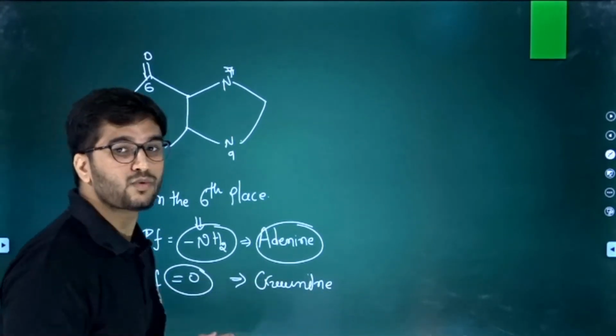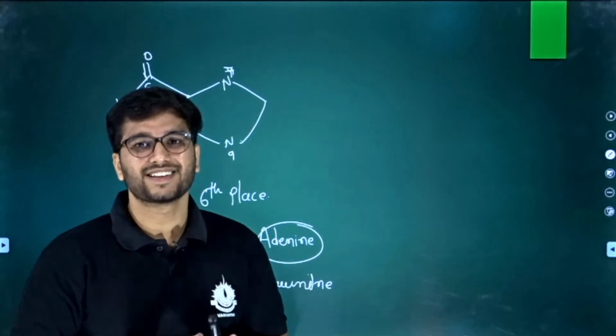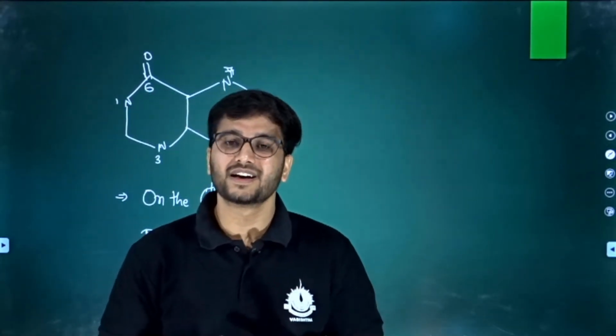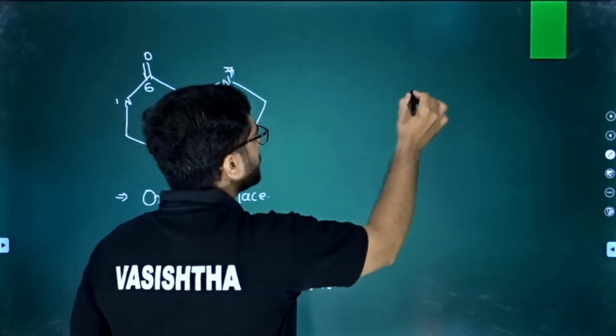Okay, then it is the guanine. So this was the discussion related with the purine. You now know how you have to make the purine. Another thing is a pyrimidine.